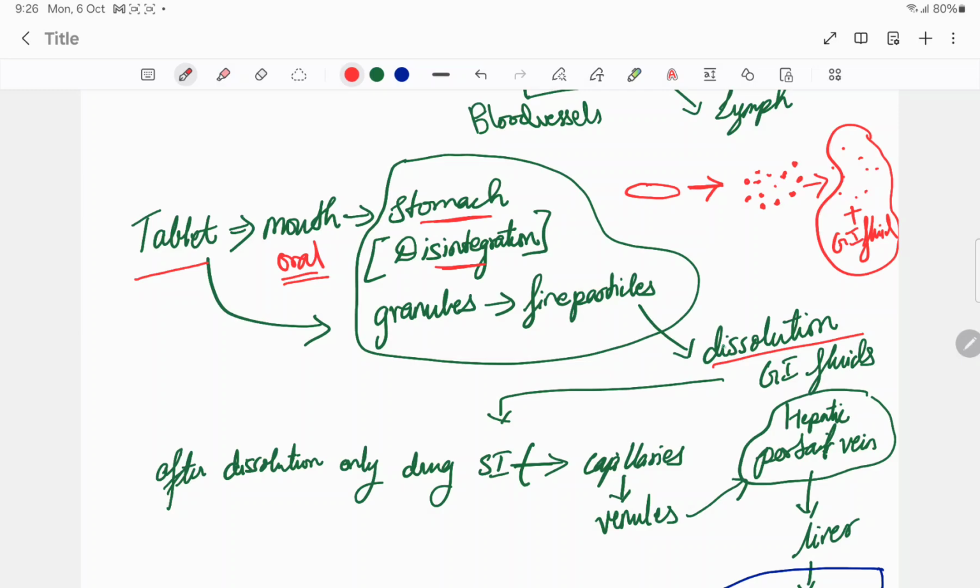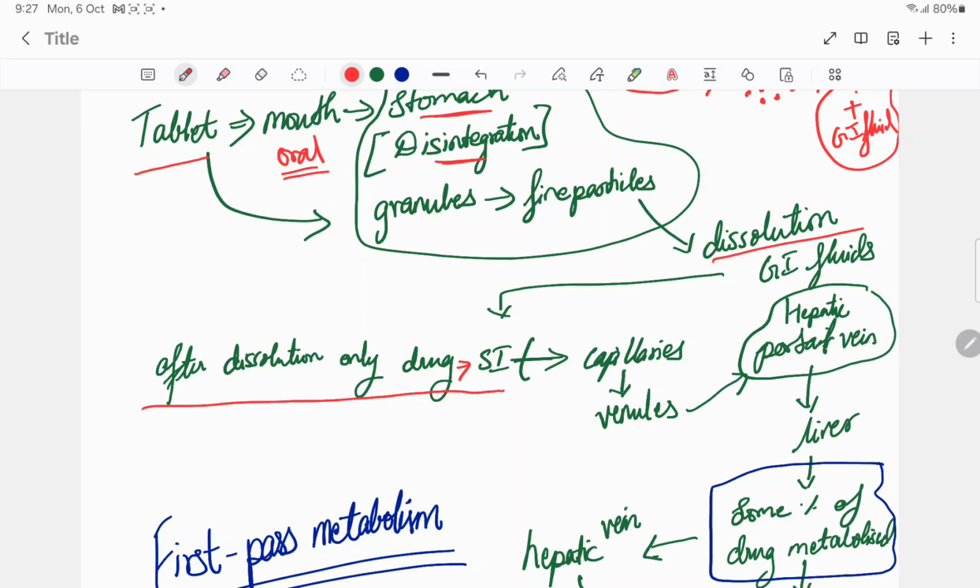After the particles disintegrate and dissolution takes place, the drug may go further down the GI tract and pass into the small intestine. So only after dissolution does the drug pass to the small intestine. From the small intestine the drug will be absorbed. After dissolution, the drug goes from the small intestine into the capillaries.